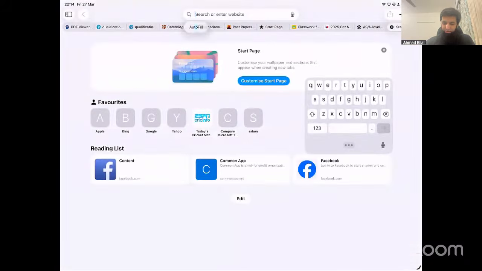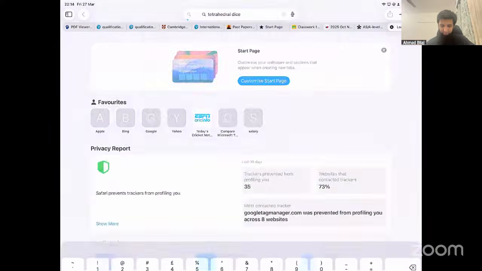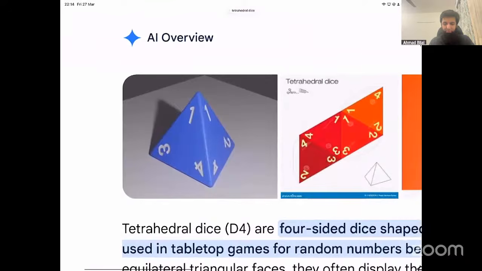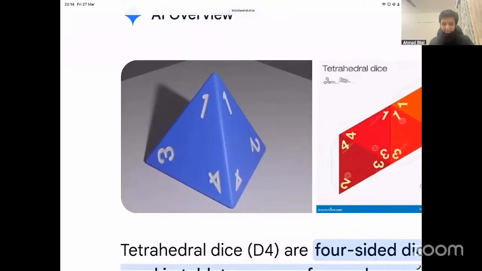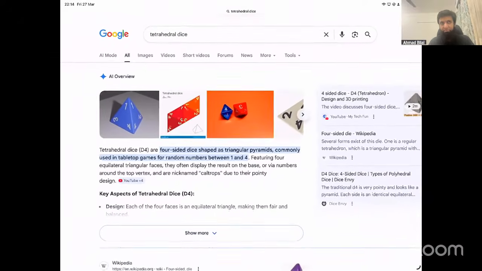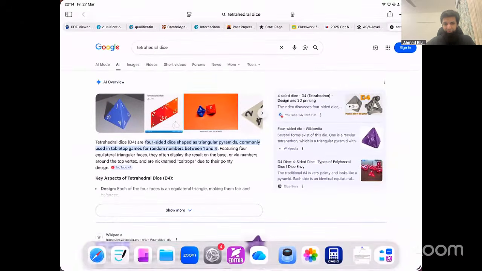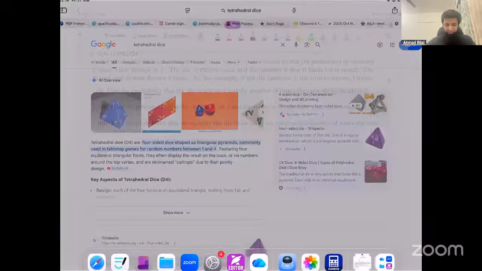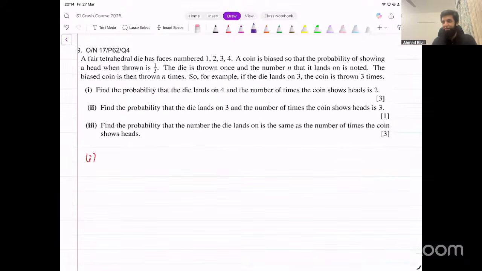Why can you guys not think? Tetrahedral dice. This is what it looks like. Right? Not exactly. That has 5 sides. Toblerone has 5 sides. This is 4. Yeah, okay. Let's do this question.